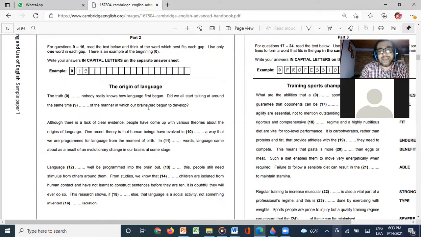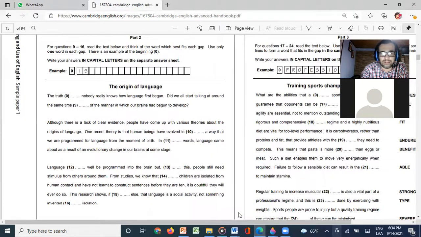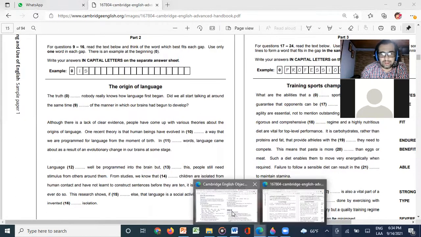But I'm going to tell you in a moment which words we need to put here in this part. But before seeing that, I would like for us to practice a little bit of gerunds and infinitives. Sometimes that is a little bit difficult, even though we know it, but sometimes there are some details that are a little bit difficult for us. So that's what I want for us to see today.